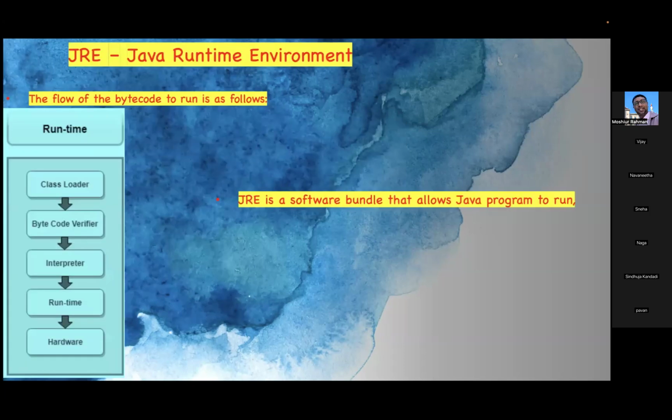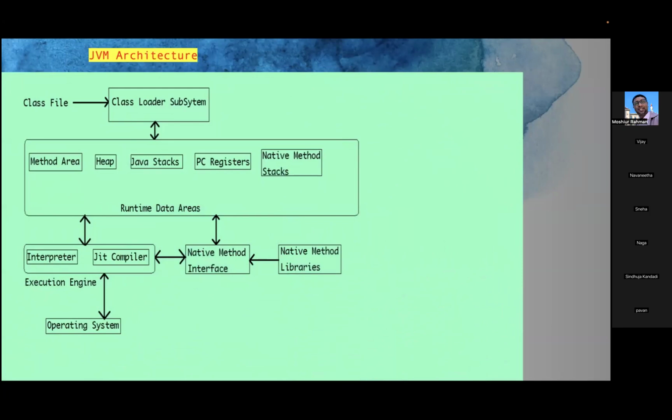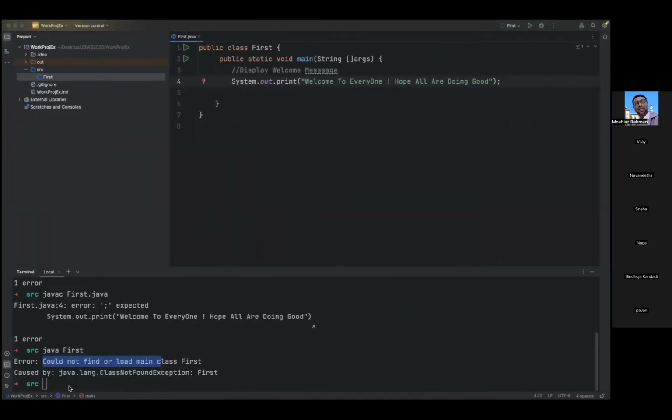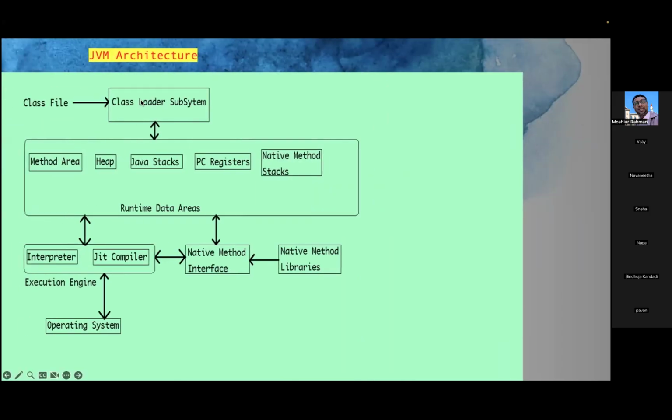Okay, so come back here. Internally, as I said, what components will JVM use to execute your program? Now again, the dot class file. We have not generated it yet, so let me just generate that. Now again, dot class file, then the class loader subsystem. As I mentioned, what is this class loader subsystem?